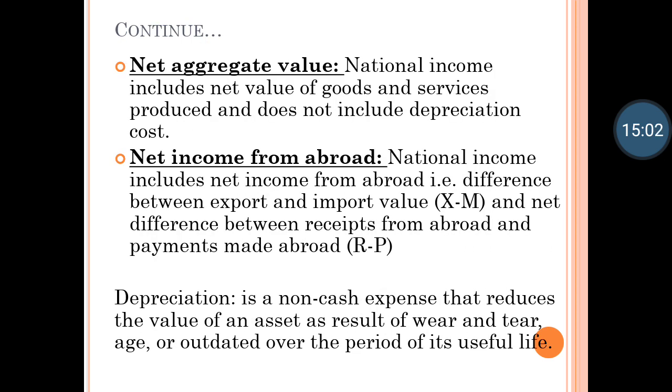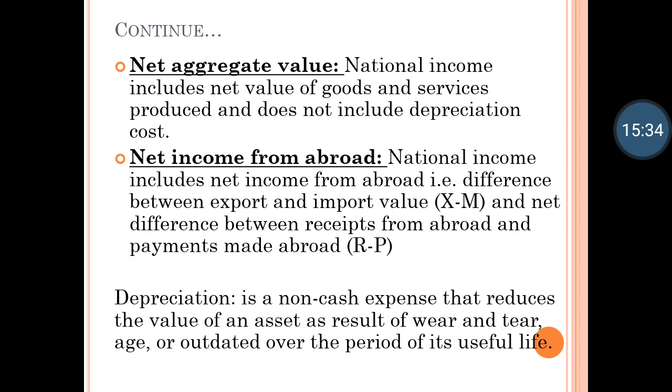Then comes net aggregate value. National income includes the net aggregate value of goods and services produced and does not include depreciation, that is, the wear and tear of capital goods due to their use in the process of production. Suppose you buy a mobile and after two or three months you are repairing it. Wear and tear means the mobile becomes old and some part has to be replaced.